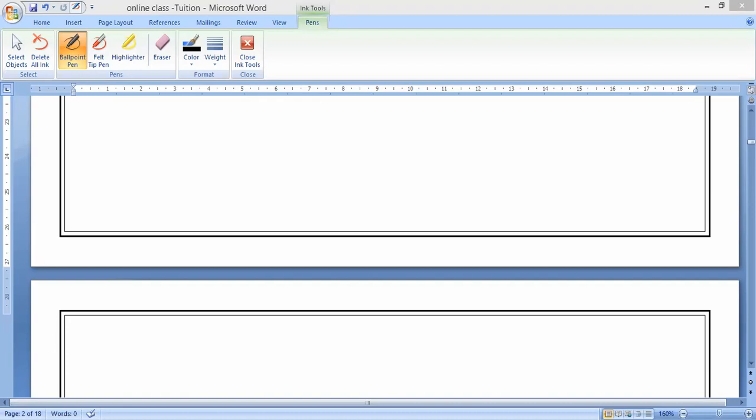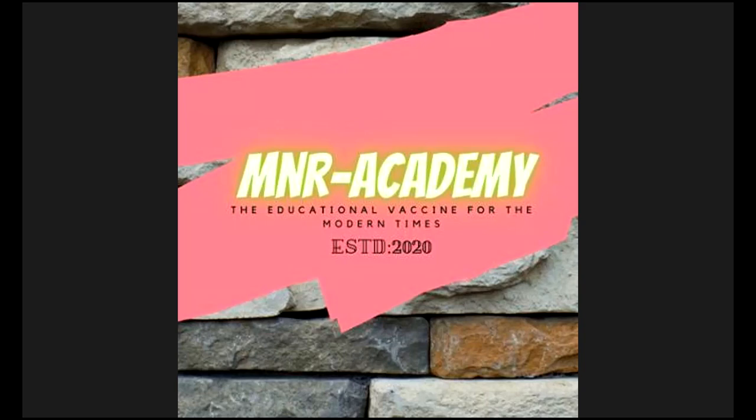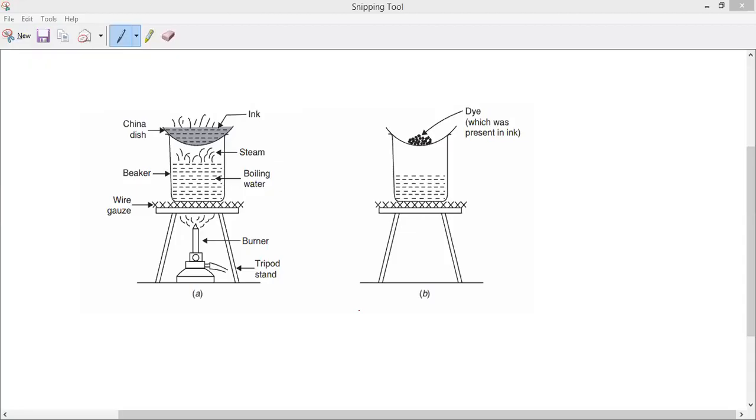Now, in this extraction of dye from the ink, we cannot heat directly, because if we heat directly, the ink will turn into ash. Suppose I take a China dish, and inside the China dish we have ink. If I heat the ink directly on this flame, then what will happen?